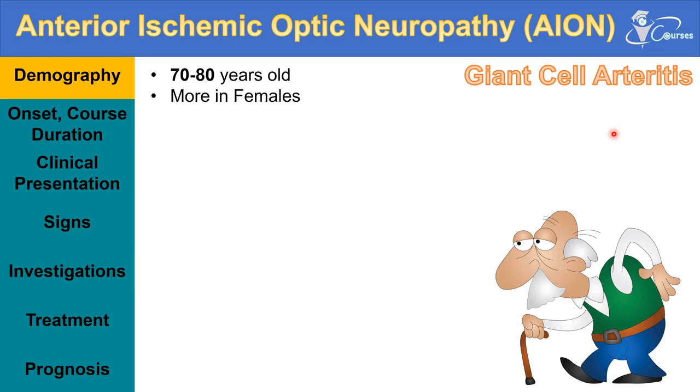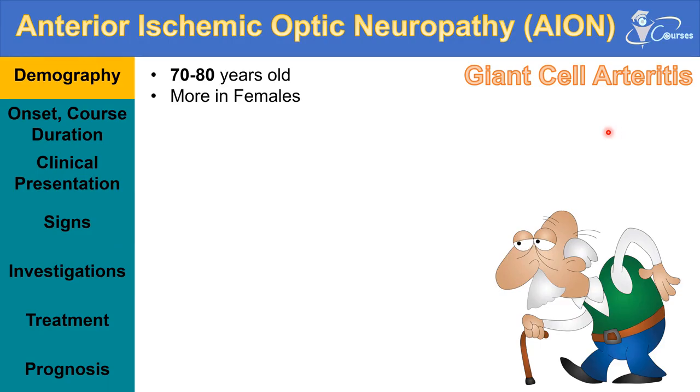the older age population. So if a patient presents with sudden loss of vision, and is more than 70 years old, then this is giant cell arteritis until proved otherwise. This is very commonly, frequently asked in the exams, and also encountered in practice. So just bear in mind that giant cell arteritis is a very important and serious disease to consider in the elderly population.